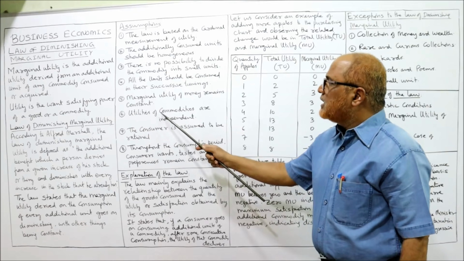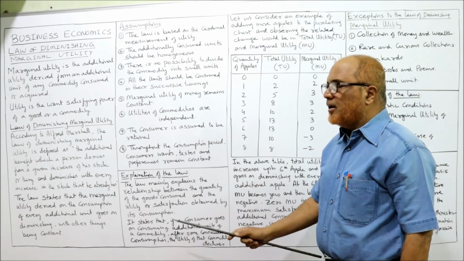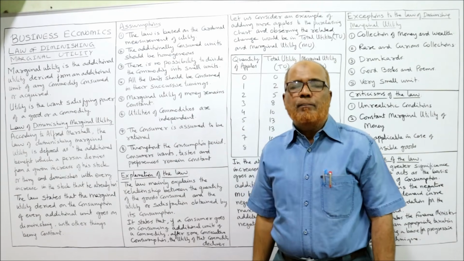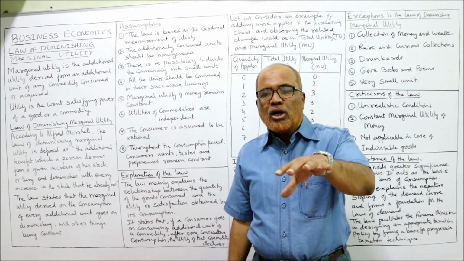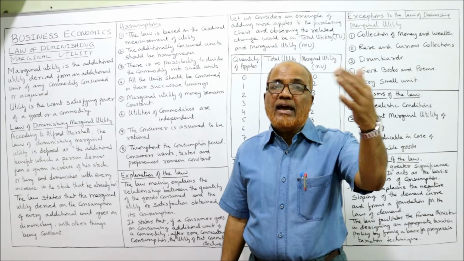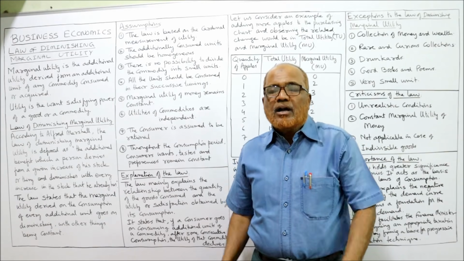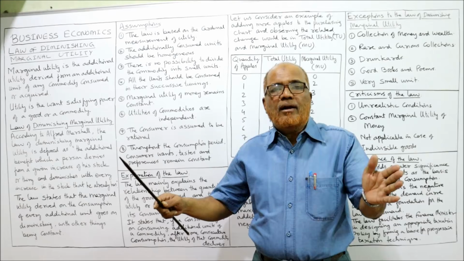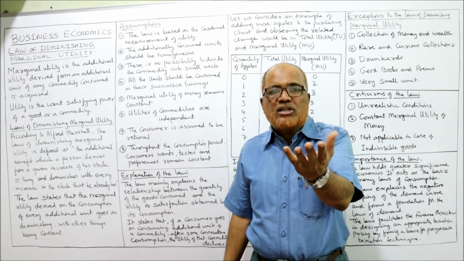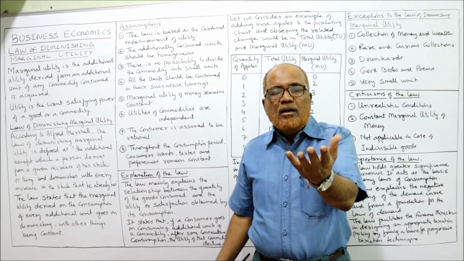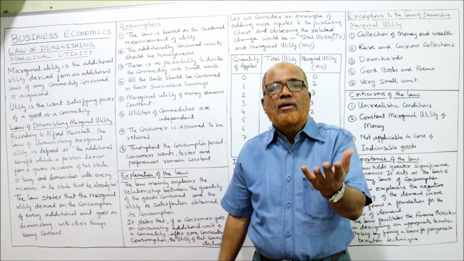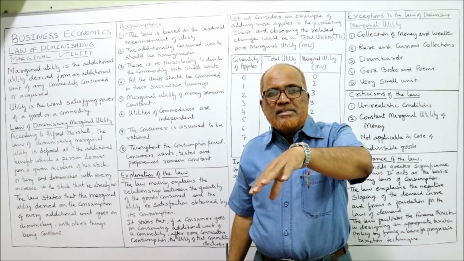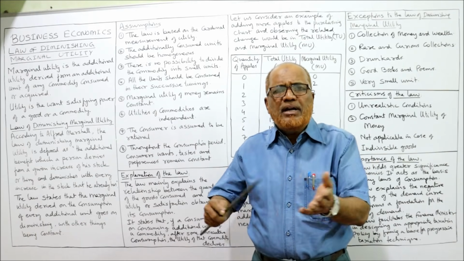Next one, utilities of commodities are independent. That means the consumption should not depend on the consumption of any other commodity. The commodities are completely independent. For example, the satisfaction which we get from consumption of a banana should be different from the satisfaction we get from the consumption of an apple. The apple satisfaction or banana satisfaction will be different.